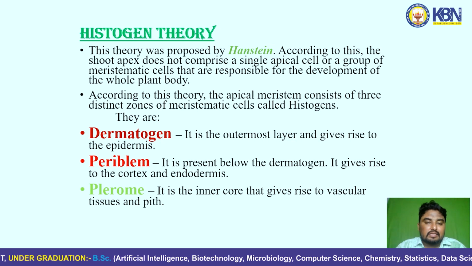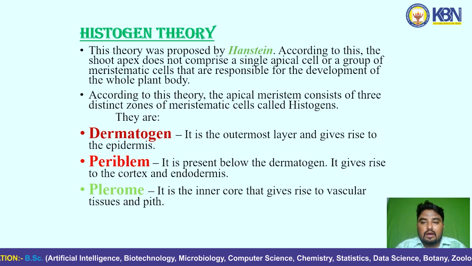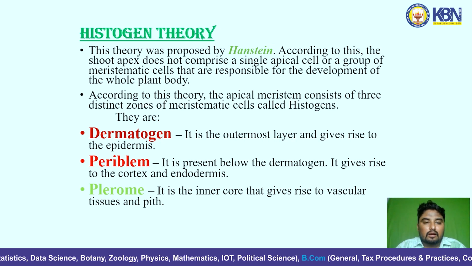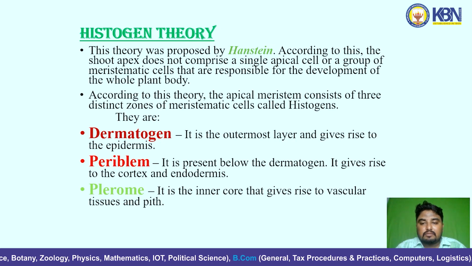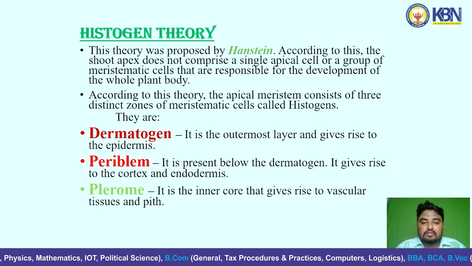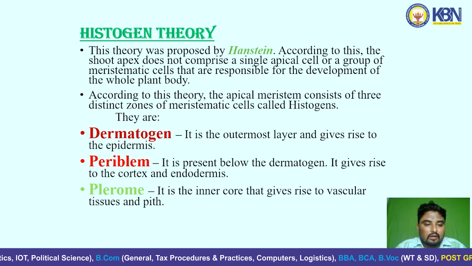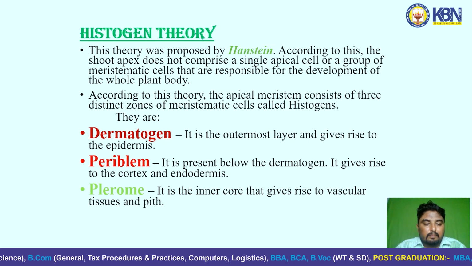Histogen theory. This theory was proposed by Hanstein. According to this theory, the shoot apex does not comprise a single apical cell or a group of meristematic cells that are responsible for the development of the whole plant body. According to this theory, the apical meristem consists of three distinct zones of meristematic cells called the histogens. They are dermatogen, periblem, plerome.